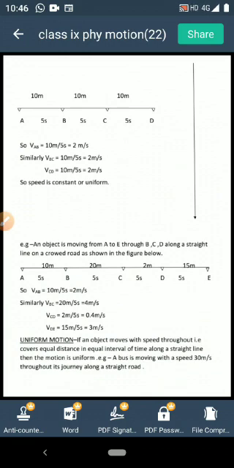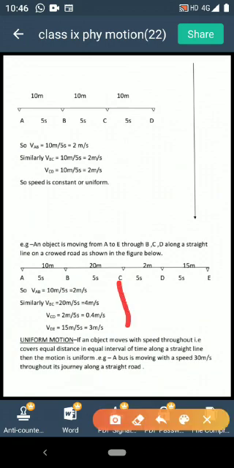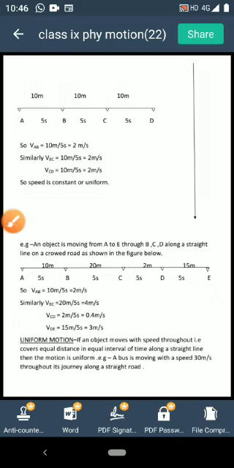Whereas in the second situation, the object is moving from A to E. The length of each segment is again given. The time interval is given. If you calculate speed in each interval, in the interval AB the speed is 2 meter per second, whereas in the interval BC it is 4 meter per second. In the interval CD it is 0.4, and in the last interval it is 3 meter per second. As the speed is changing, it is non-uniform speed or variable speed.